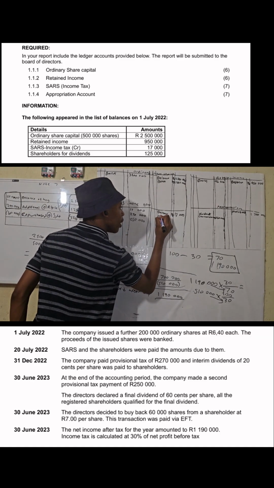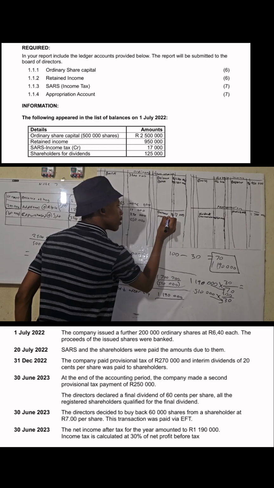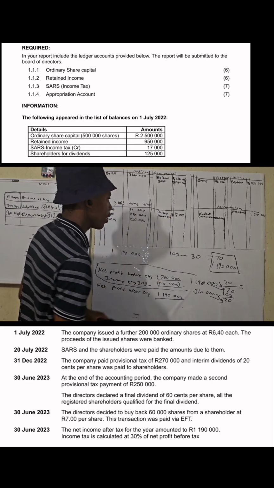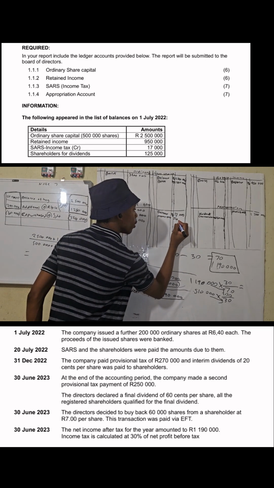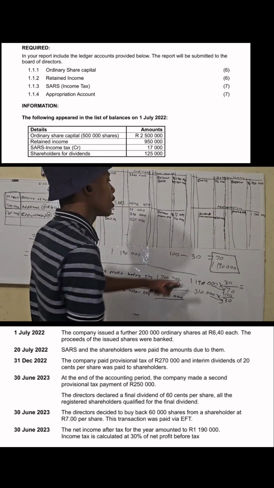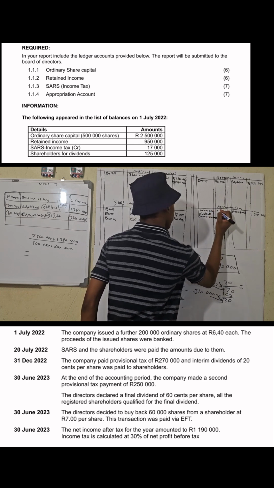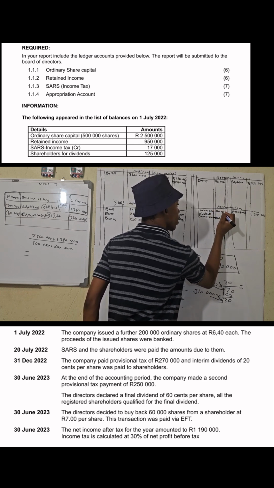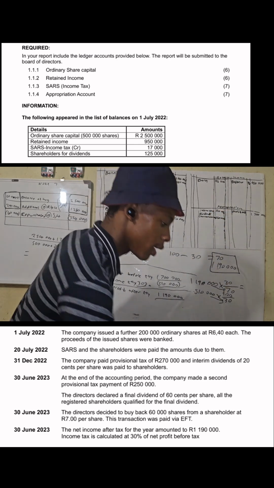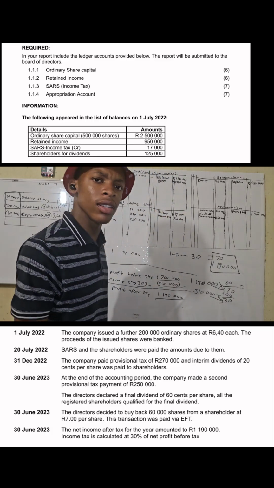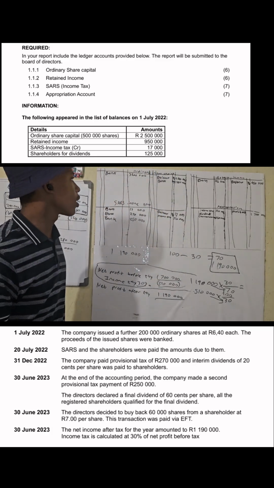I bring it to the appropriation as income tax of 510,000. I'm done. That transaction is finished, and I close my accounts.